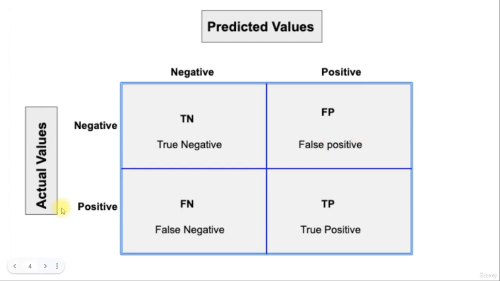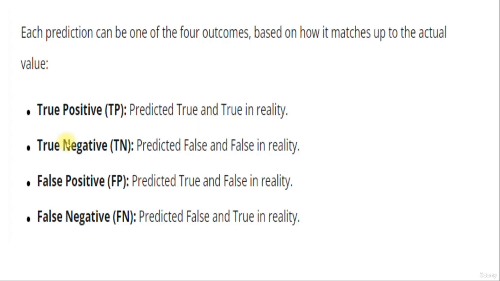In this cell we have actual positive and predicted negative. Our model predicted it to be negative, but actually it was positive. So this is again a false prediction, that is false negative. And over here we have a true positive. The model predicted it to be positive and actually it was also positive. So this is a correct prediction. So true negative, false positive, false negative, true positive. Over here we have the values predicted by the model, and here we have the actual values.